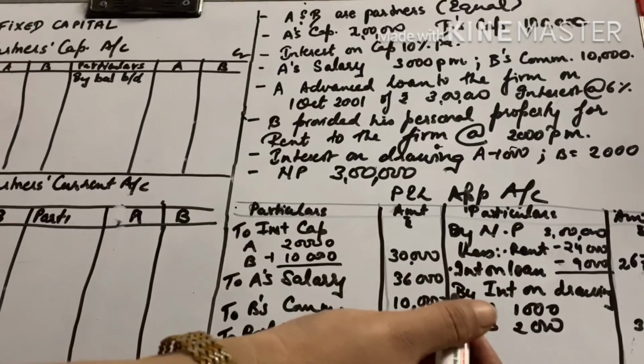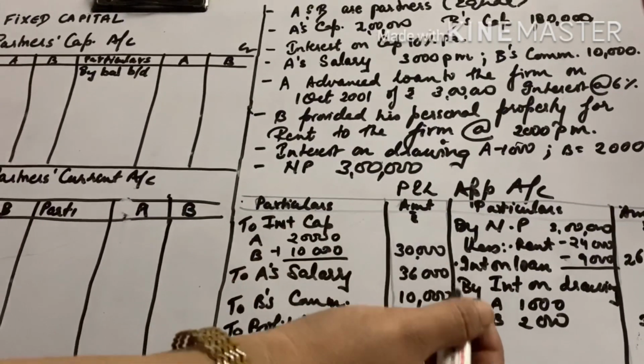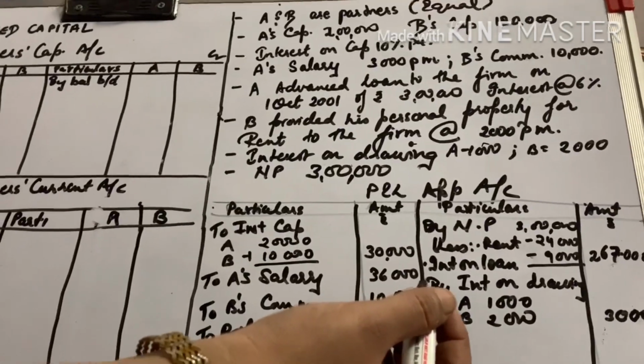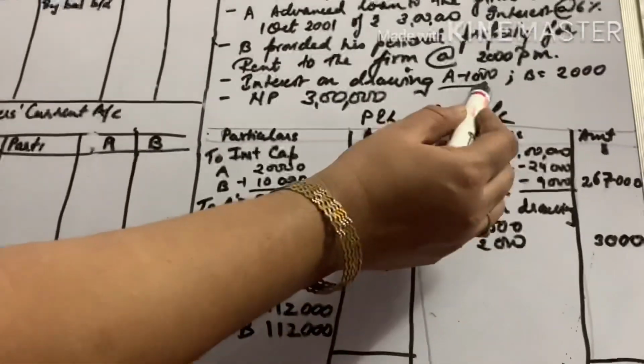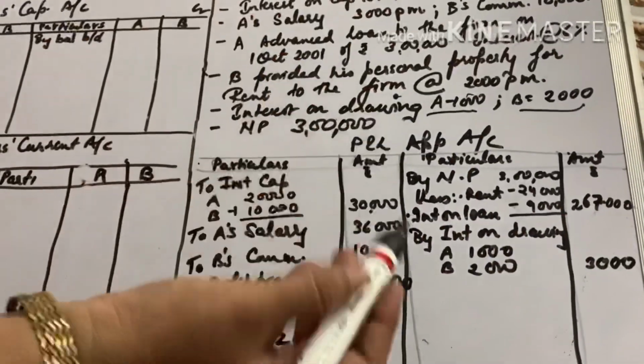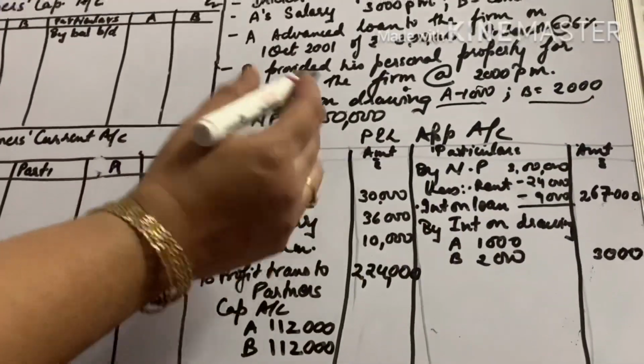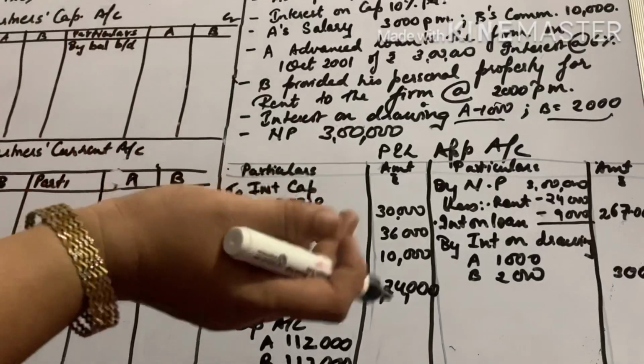B gave his personal property for rent for 2,000 rupees per month. Then interest on drawing is already given, 1,000 and 2,000. A's 1,000, B's 2,000. Net profit is 3 lakhs. So we have already done it.